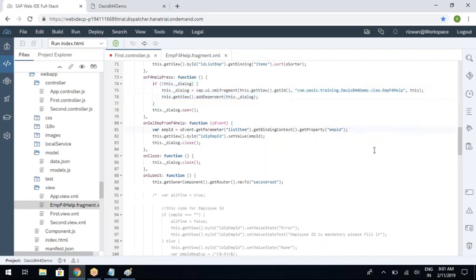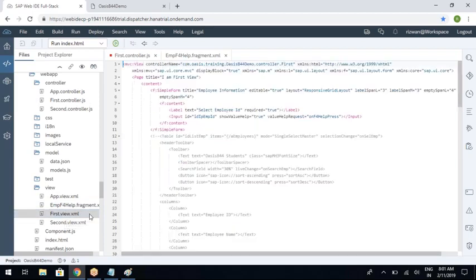Yeah, the difference between this.getID and byID is that getID is taking the whole fragment. No, whole, once again I'm repeating. See, this.getViewById is to point to the view and any one of the UI elements inside the view. For example, by using this.getViewById, I am pointing to the input field in my view, in the first view XML. So this.getViewById is used to point to any of the UI elements in the view.